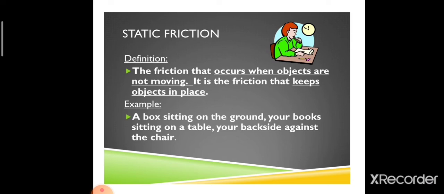So we have seen the friction that occurs when the objects are not moving is the static friction, and it is a friction that keeps the object in place. For example, a box sitting on the ground, your books sitting on a table, your backside against the chair.